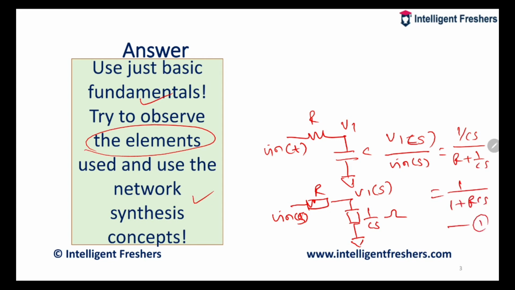Correct? You need to recall this, because most of us know that for a first order control system we have the transfer function as 1 upon 1 plus RCS.